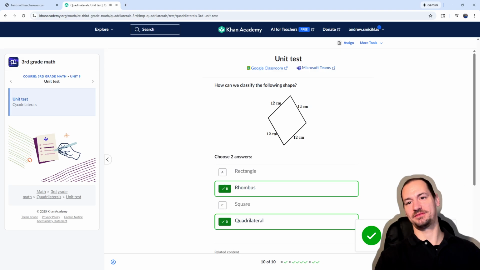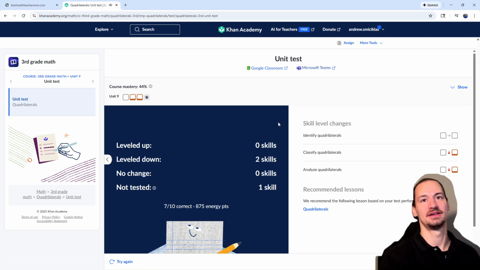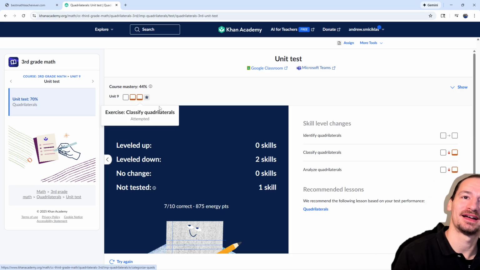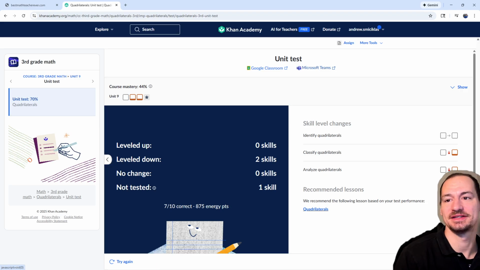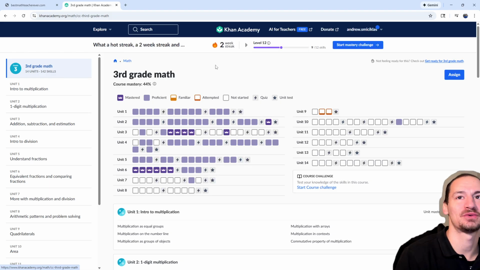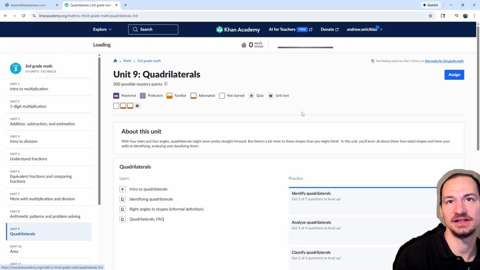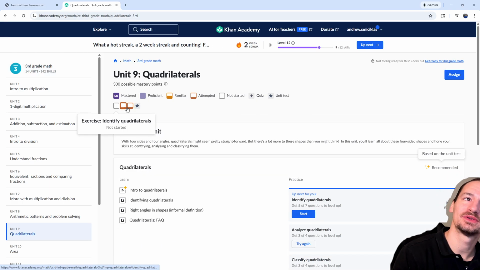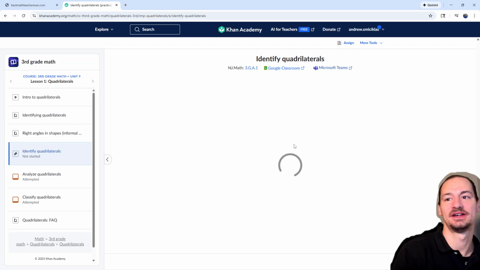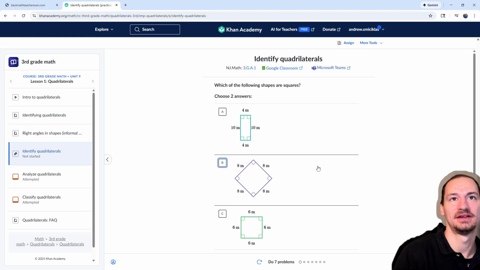Alright, so I've got 7 out of 10 correct. You see, it gave me a little bit of credit here for doing some of these. I need to be more proficient with these in order to get them to purple. So it's not going to let me level up on any of them. I guess it's because I missed some of the questions from each activity. So now I know that I can't just come in and do the unit test. I probably need to practice each activity individually.